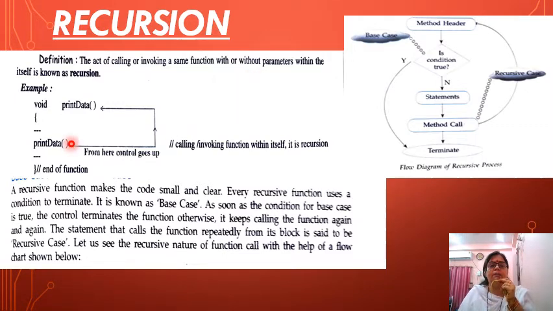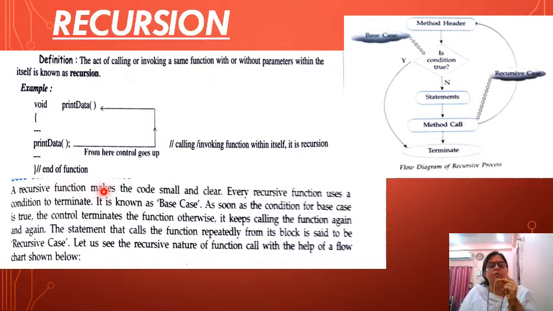See here the example we have used: this is a returnable print data function, and inside it print data is called, meaning a function is invoking itself. This process is known as recursion.